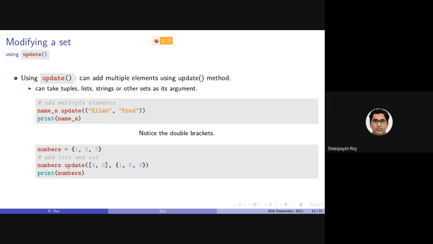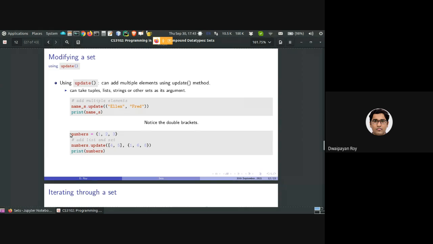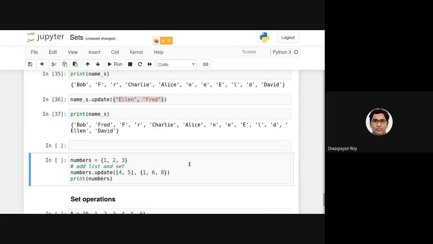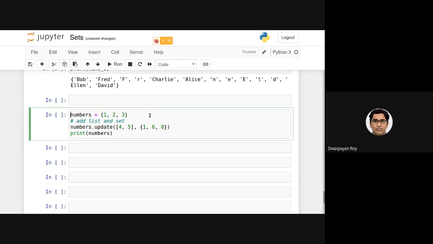Similarly, the items in a list can also be added inside a set. So let's just copy this. Here the set numbers contains 1, 2, 3. Now this statement is adding the items in a list to the set.